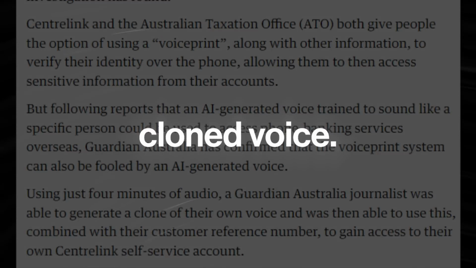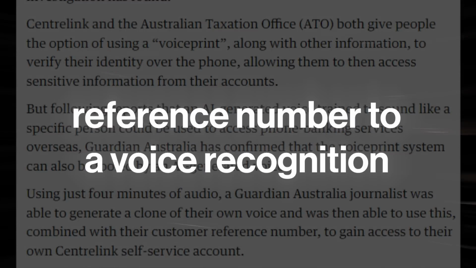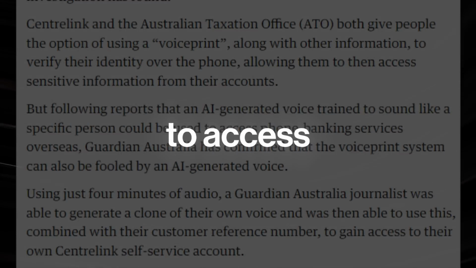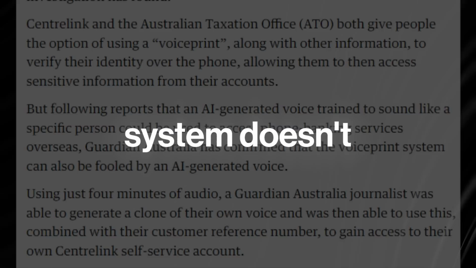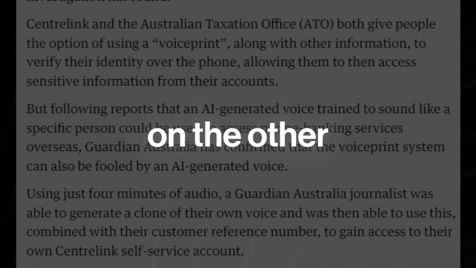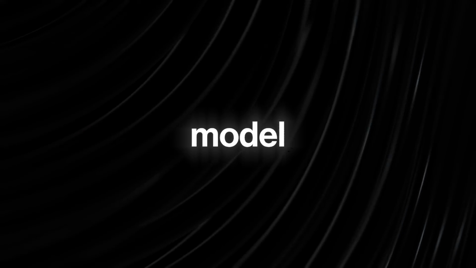Using this cloned voice, the journalist read out their customer reference number to a voice recognition system to access their Centrelink self-service account. It's actually scary because the voice recognition system doesn't recognize that the voice on the other end of the call was cloned. So, anyone else could have gotten access to the journalist's account with a cloned voice and the customer reference number. It's even more scary when you realize that the SoundStorm AI model only needs a 3-second audio to imitate a voice. I mean, I don't mean to be a prophet of doom, but if this tool gets into the wrong hands, it could be a real problem.